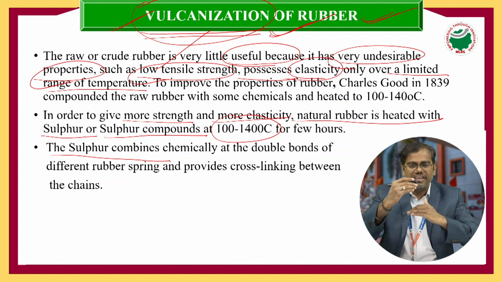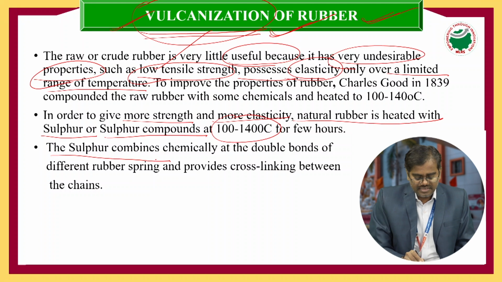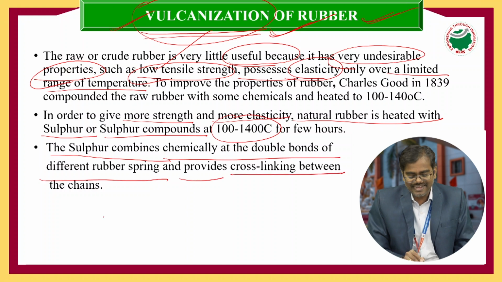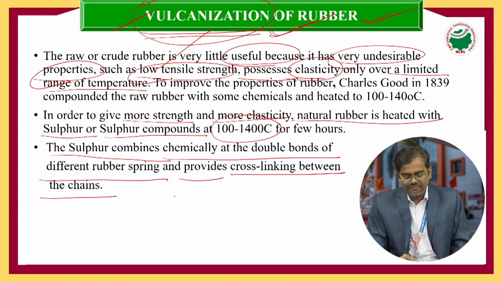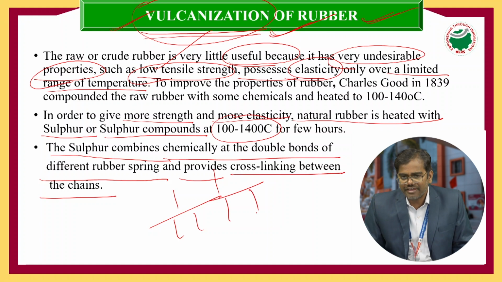There will be a formation of a chain, cross-linked chains. See here, the sulfur combines chemically at the double bonds of the different rubber strings and provides cross linkages between the chains. There will be a formation of cross linkages so that the polymer is going to be very strong.